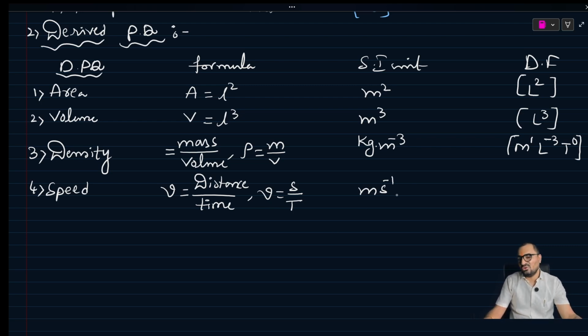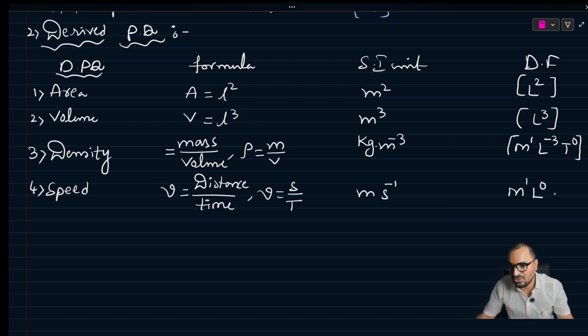Meter per second you can say that. What is the unit? M1, L0. Wrong here. M is not mass. M is meter here. So that's why M0, L1, T minus 1. M for meter here means length.